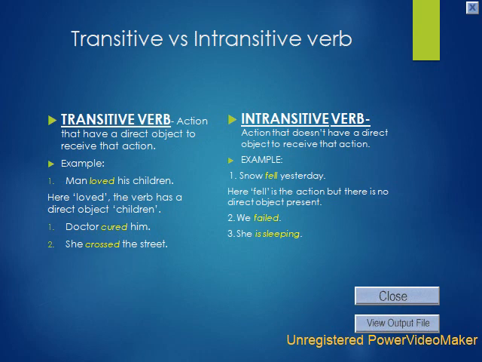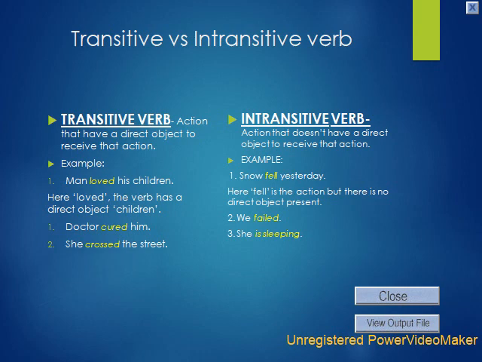Doctor cured him. She crossed the street. So in these two examples, cured has object him, crossed has object street. So these are transitive verbs. So the verbs which have an object, they are called transitive verbs.